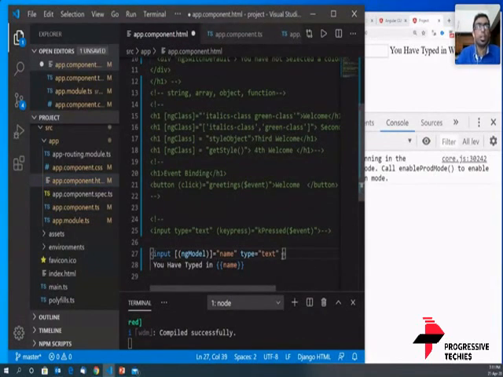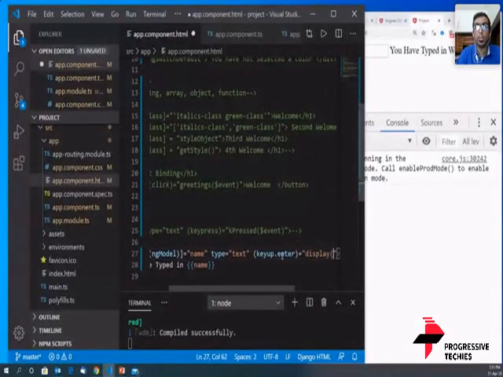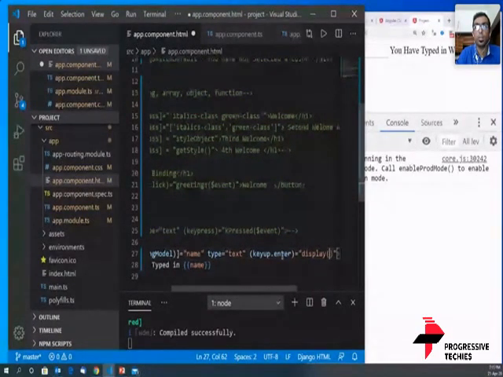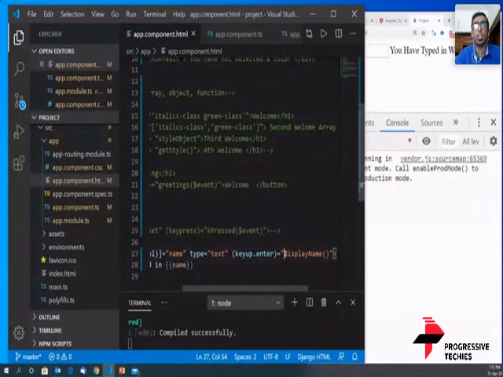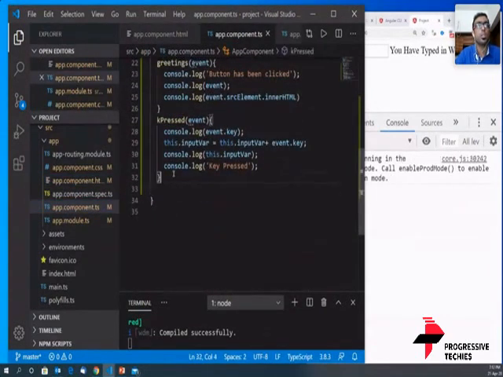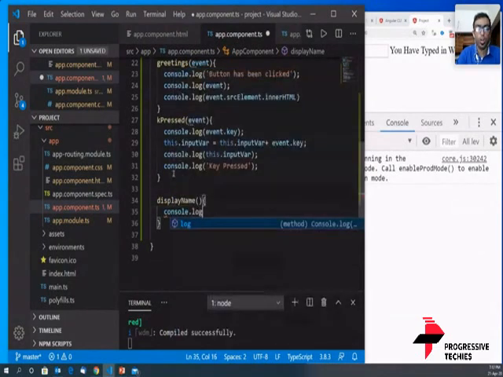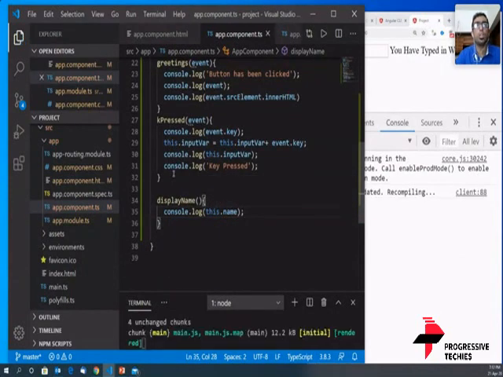Let me do this in another example. Let me take a key up, sorry, key up dot enter equal to display name. We're going to keep it simple and create a simple function. And what does this function do? Let's go here and define what the function does. Display name. I'm just going to console.log this dot name. Okay, and let's save it.